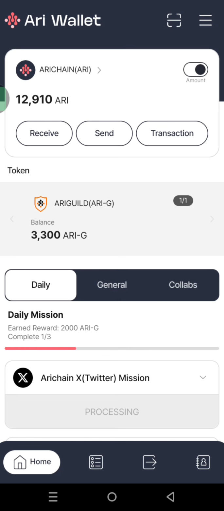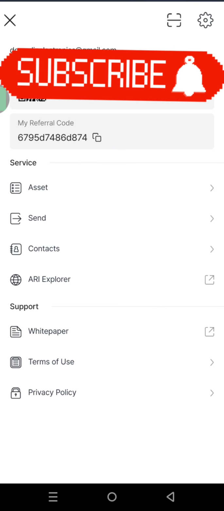The next thing we are going to discuss, come over to this section right here, and click on the 3 lines. Once you click on these 3 lines, the next thing is this setting logo right here. Click on that. Now this page is very important. I want to show you how you can get your master key and keep it. Your master key is very important. If you lost that master key, you have lost your Ari account. It is like a passphrase. If you lost it, just forget about your account. So once you do this, make sure that you keep it somewhere very safe.